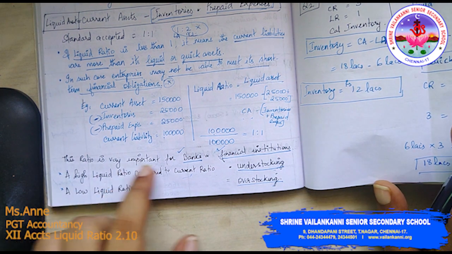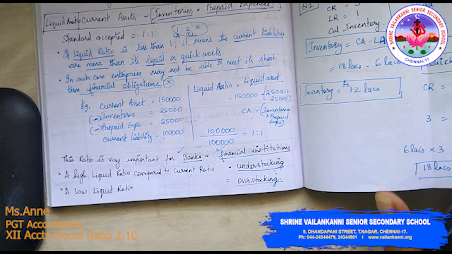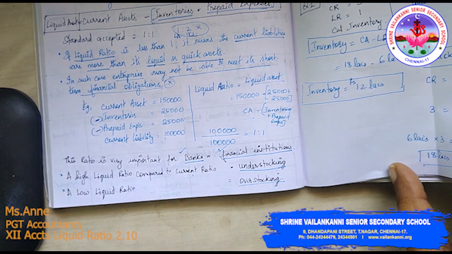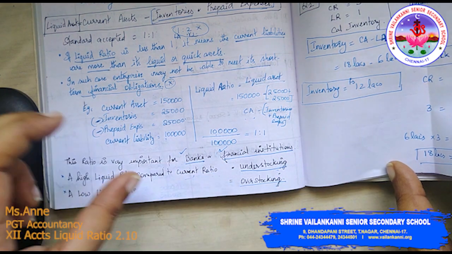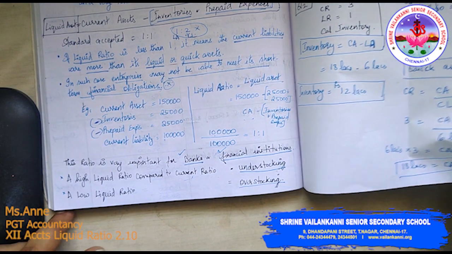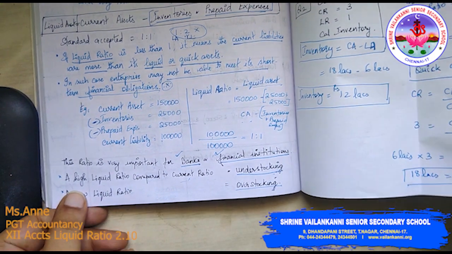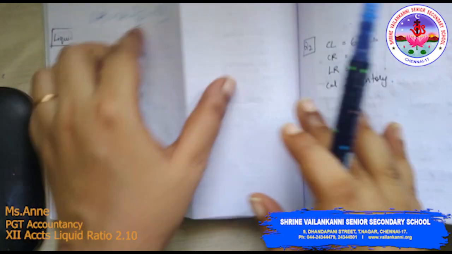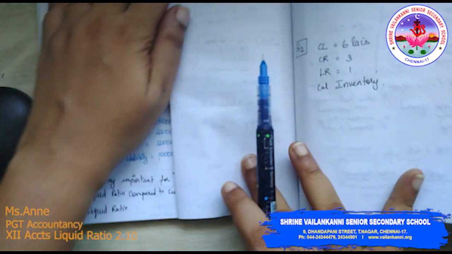This ratio is very important for banks and financial institutions. You have to keep this in mind. They will check the liquidity position of the organization before providing any financial aid or financial help to the organization. We'll move to the next problem.